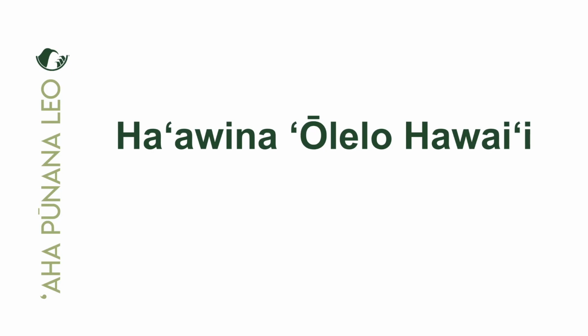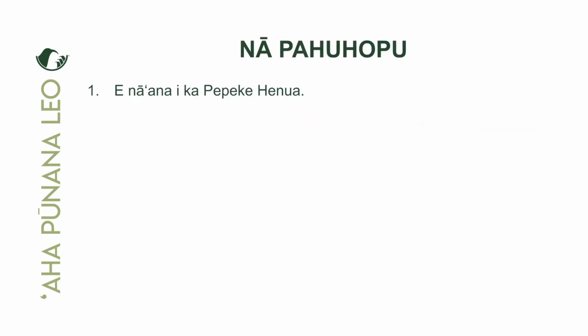E nāna kākou i nā pahuhopu o kēia pule. All right, pahuhopu ʻekahi: e nānā ana i ka Pepeke Henua. We were introduced to the Pepeke Henua a while ago. Ka Pepeke Henua tells us where something is located either in space or time. We're going to review the Pepeke Henua in its positive form. And helu ʻelua, e aʻo i ke kino hōʻole o ka Pepeke Henua. We're going to also cover the Pepeke Henua in the negative form as well. Ā no laila, e hoʻomaka kākou.